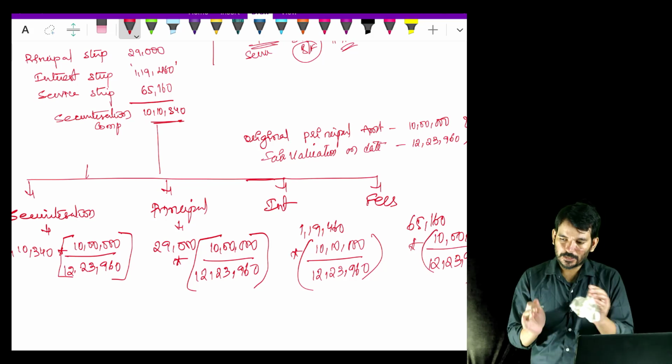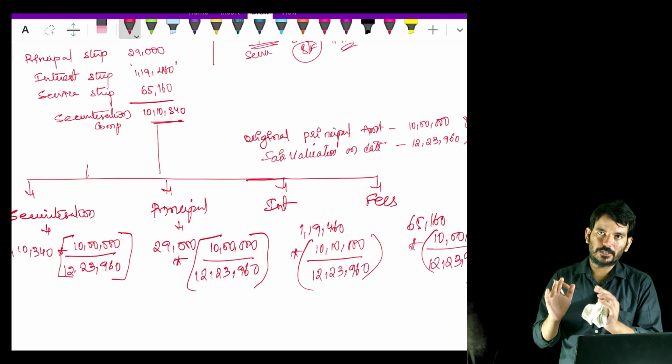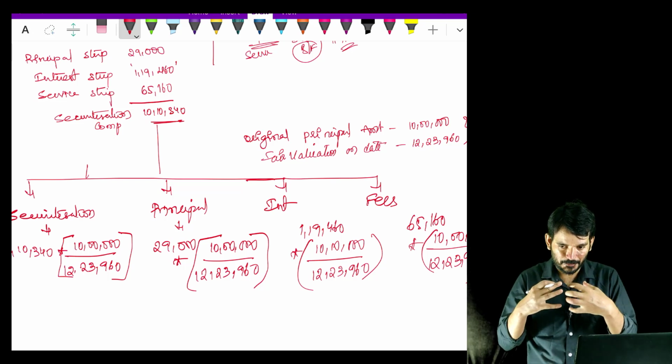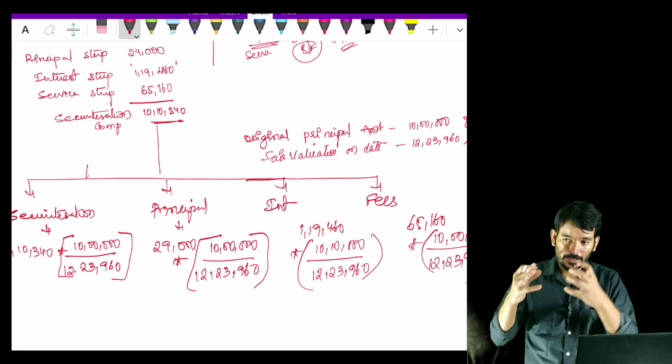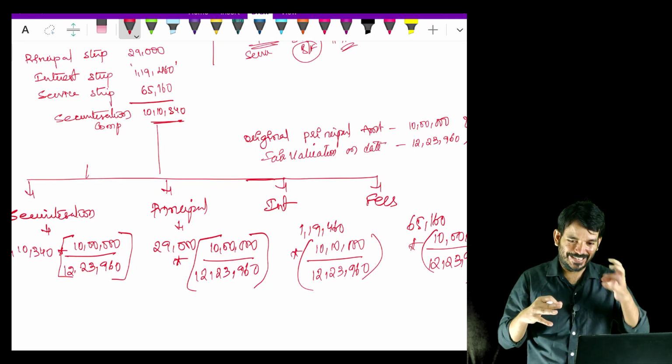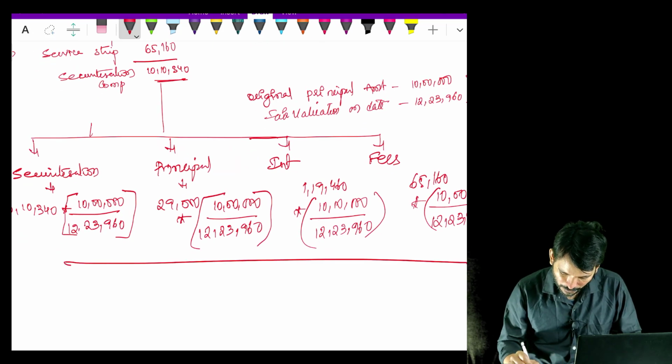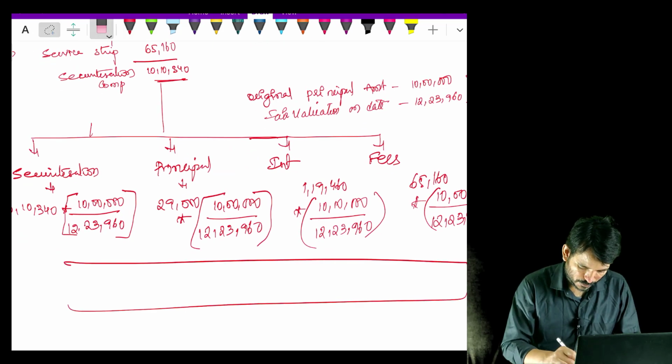Okay, so what is your fair value with respect to its original principal? So that we are segregating for all 4 portions. One, what I am retaining, and what I am transferring. In that retaining also there is a principal portion, interest portion, service portion. So if you do all the calculation, which I am not doing now, or maybe we should do it.